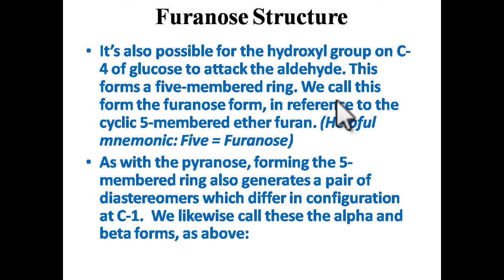We likewise call these the alpha and beta forms. And similar to the pyranose, in a furanose also, the position of the newly formed hydroxy group on the first carbon, relative to the position of the hydroxy group on the fourth carbon atom, decides the name of the isomers formed during ring formation.